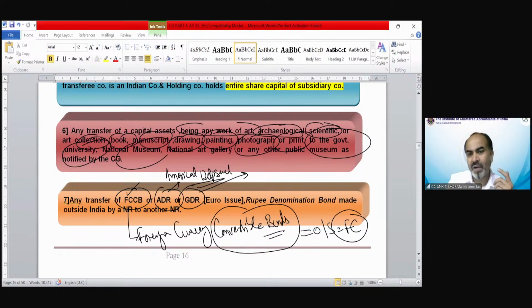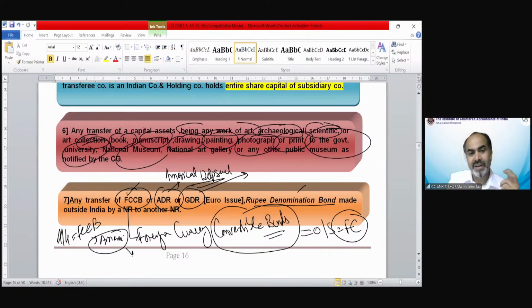Again, we now have the right to issue rupee denominated bonds also. So if you are issuing rupee denominated bonds outside India, what is the benefit? The benefit is for FCCB, ADR, GDR. Suppose any Indian company A Limited issued FCCB and suppose they issue in America.